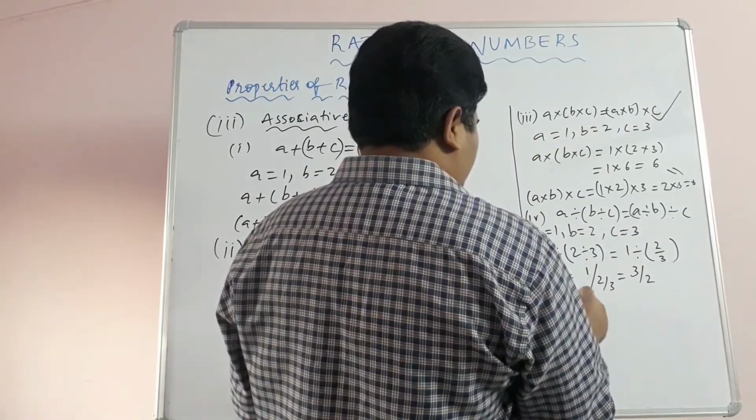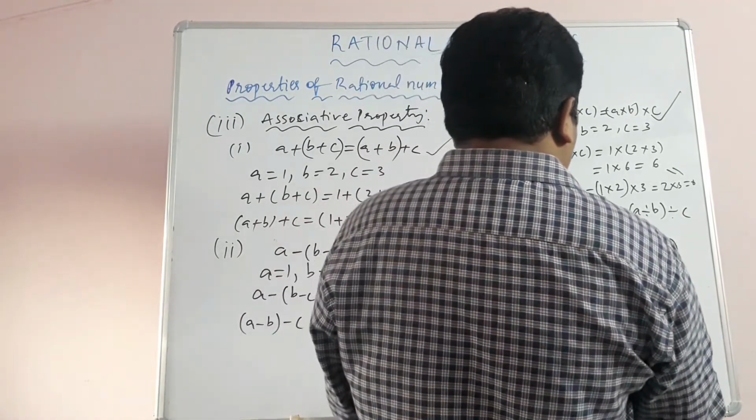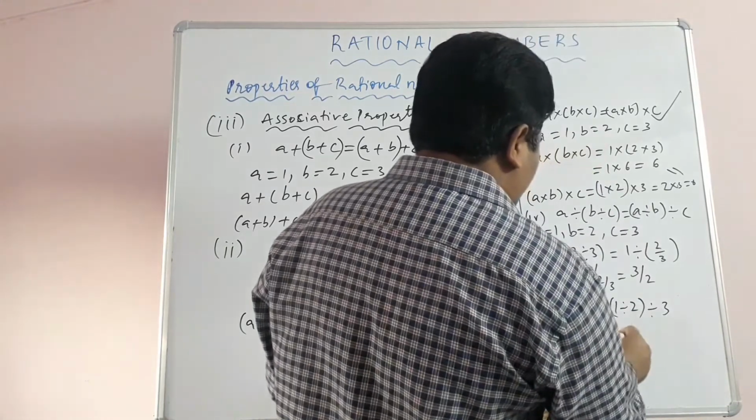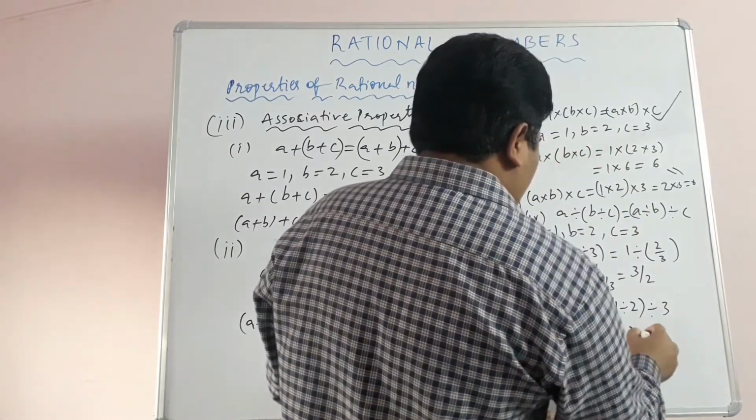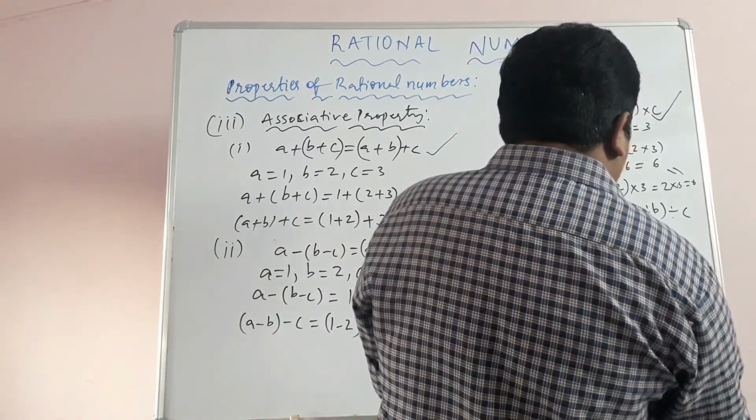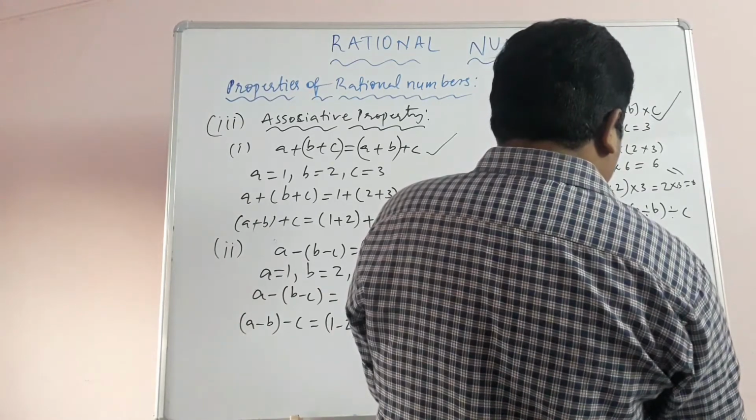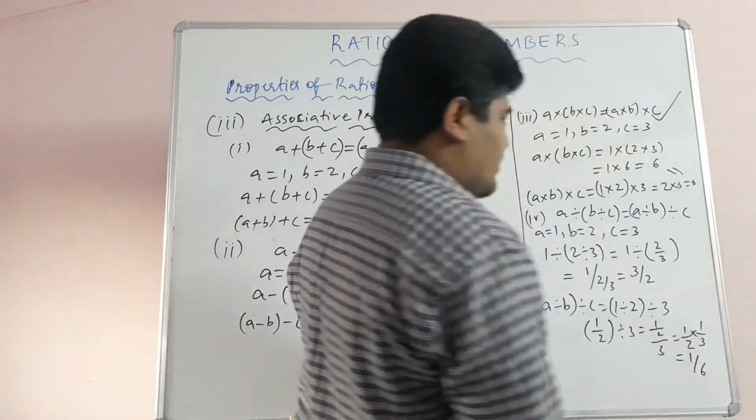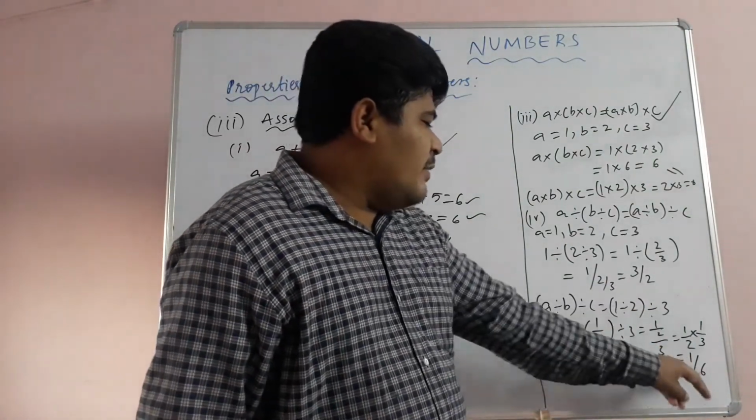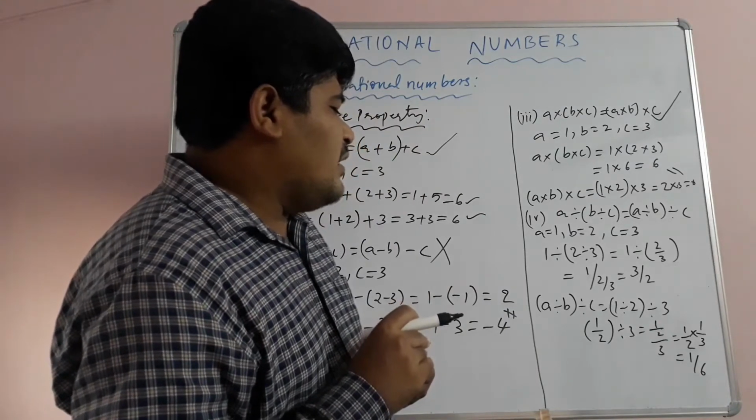A divided by B divided by C. That is (1 divided by 2) divided by 3. So children, 1 by 2 divided by 3 means 1 by 2 by 3, it's nothing but 1 by 2 into its reciprocal, 1 by 3. So that is what? 1 by 6. So children, LHS is 3 by 2 and RHS is 1 by 6. Both are not equal.